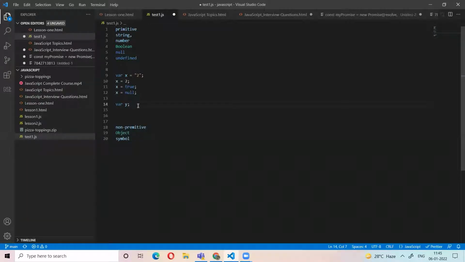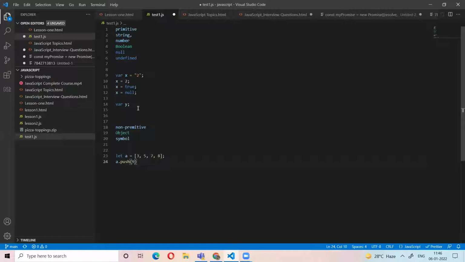What are the non-primitive data types? Non-primitive data types are those which can have more than one value. For example, an array, let a equal to the array 3, 5, 7, 8. Here the array contains more than one value, not a single value. Primitive data types always have only a single value. Non-primitive data types are mutable. That means we can change the value, adding a new value instead of replacing the whole value. For example, using push.